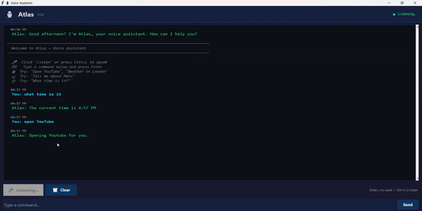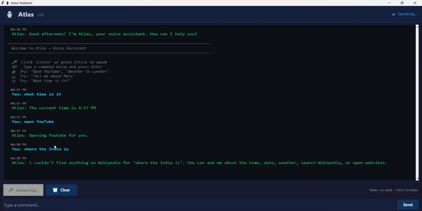Where the India is? I couldn't find anything on Wikipedia for where the India is. You can ask me about the time, date, weather, search Wikipedia or open websites. So let's try to find out some information, like what is Python.